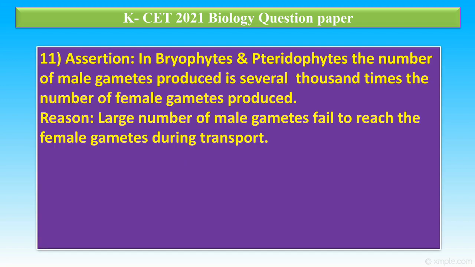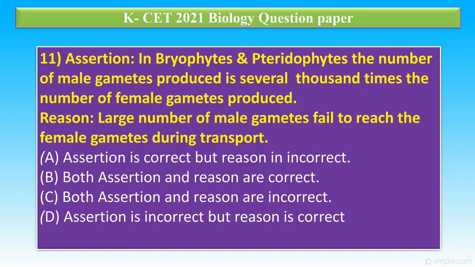Question number 11. Assertion: In bryophytes and pteridophytes, the number of male gametes produced is several thousand times the number of female gametes produced. Reason: Large number of male gametes fail to reach the female gametes during transport. The first option is assertion is correct but reason is incorrect. Option B, both assertion and reason are correct. Option C, both assertion and reason are incorrect.